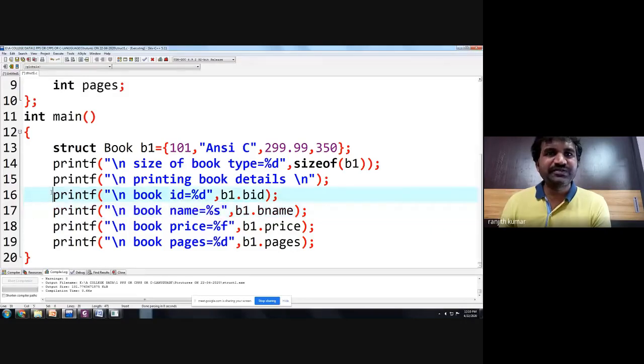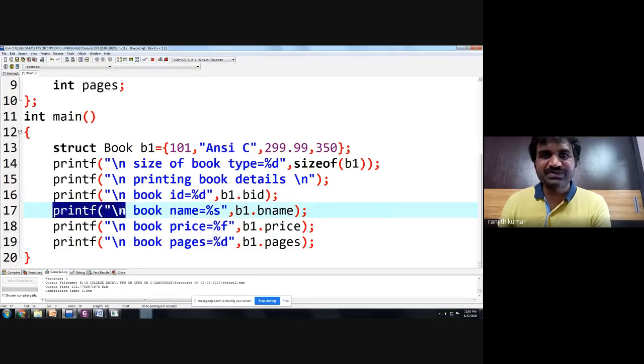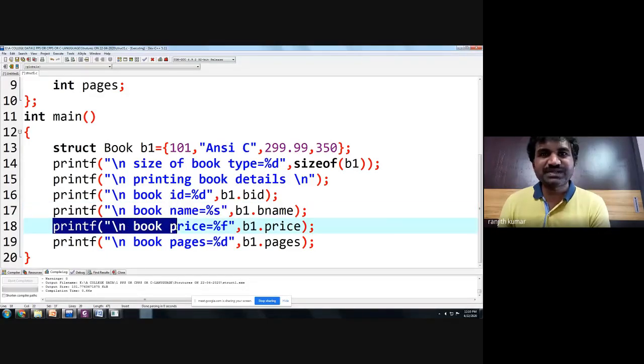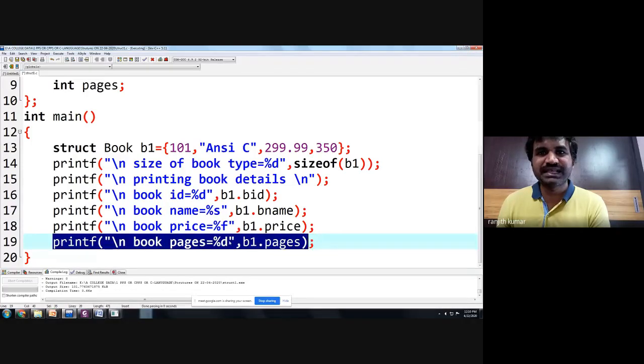So what is the format specifier for integer? Percentage d. What is the format specifier for string? Percentage s. What is the format specifier for float? Percentage f. And what is the format specifier for pages? Percentage d. Is that clear?